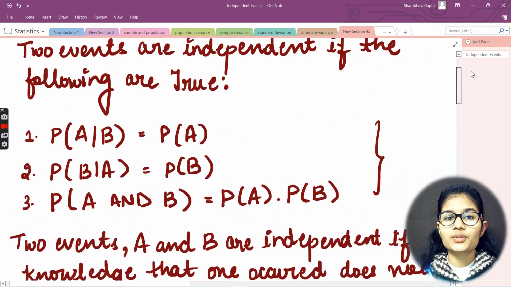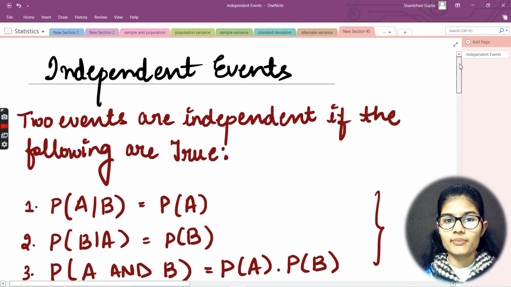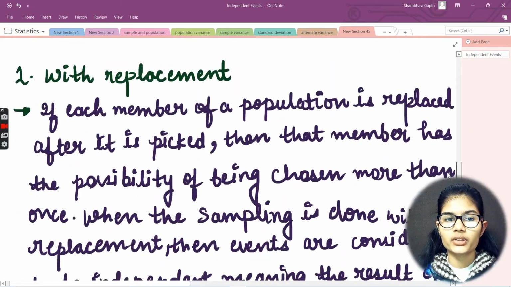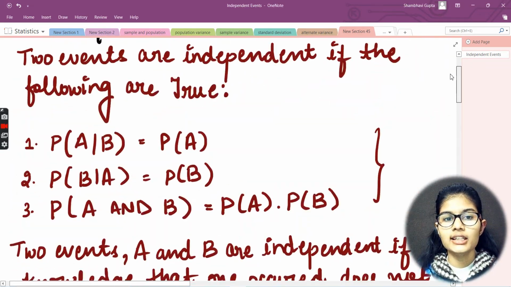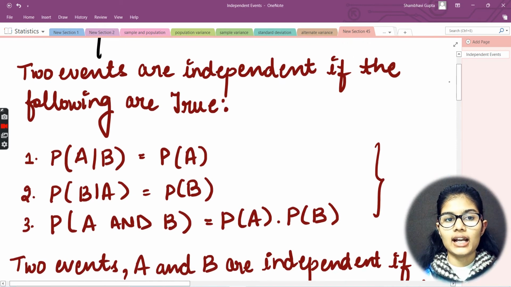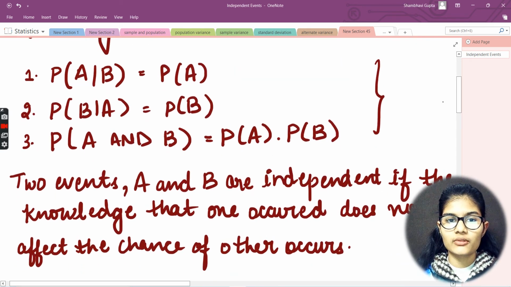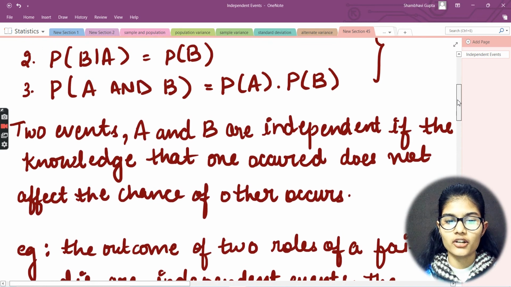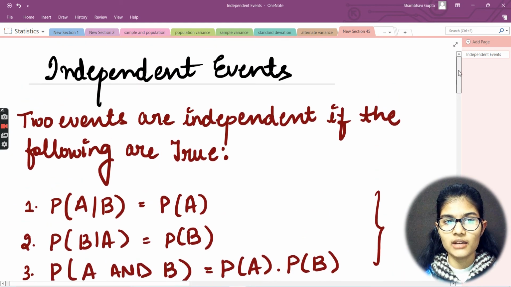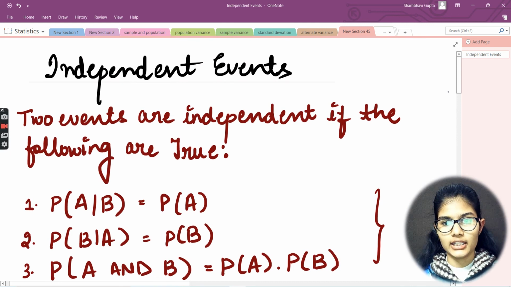And this is where we completed our independent events. We already saw that two events are said to be independent if the conditions mentioned here are true: the probability of A given B is equal to the probability of A, or the probability of B given A is equal to the probability of B, or the probability of A and B is equal to the probability of A times the probability of B. These are the conditions that need to be satisfied for independent events.